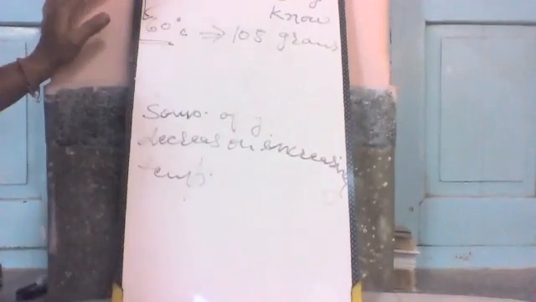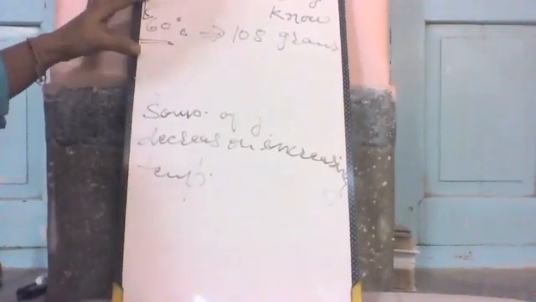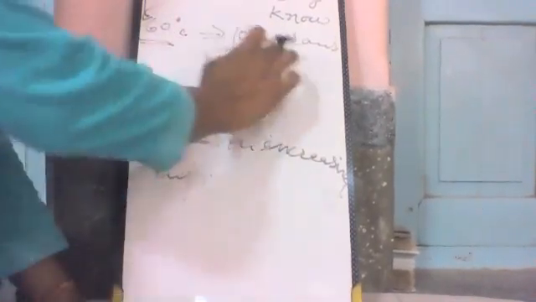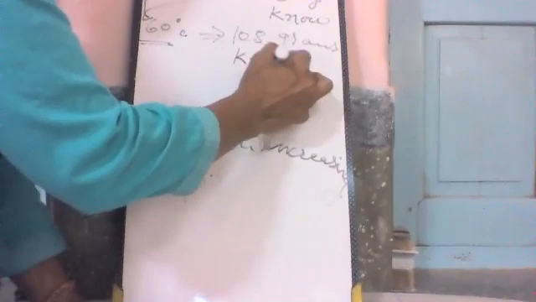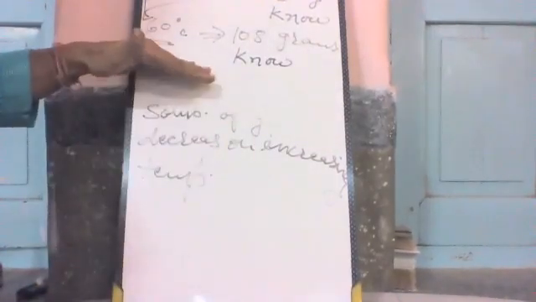The capacity of dissolving solute increases as we increase the temperature, and 108 grams of KNO3 can dissolve in a particular amount of water.